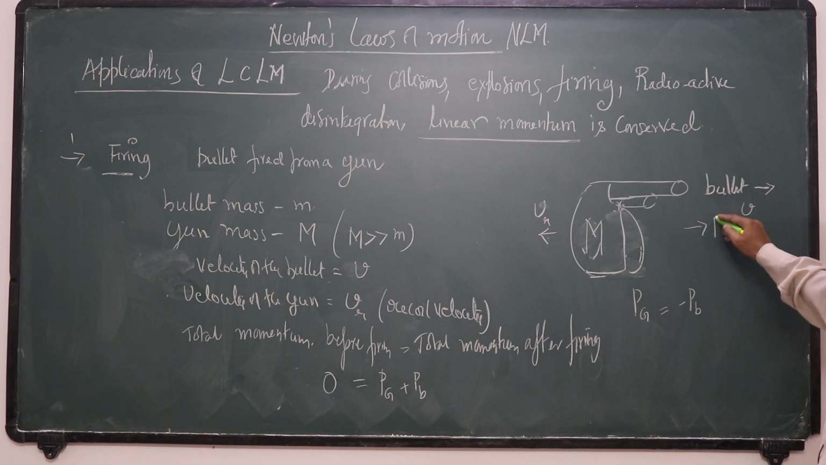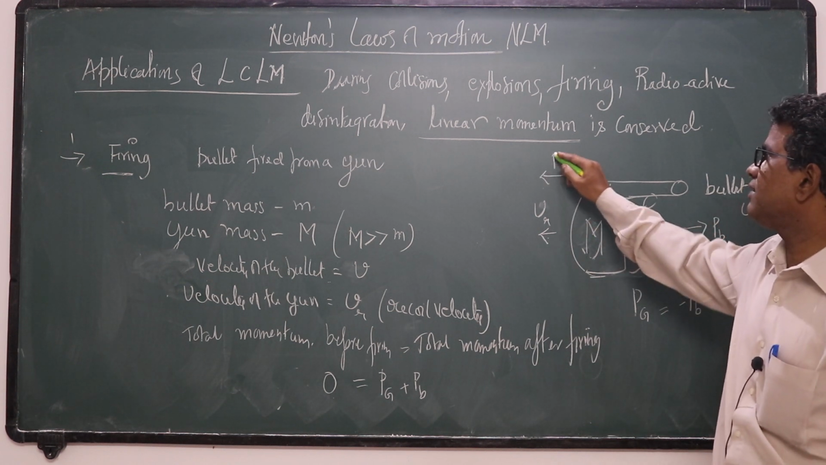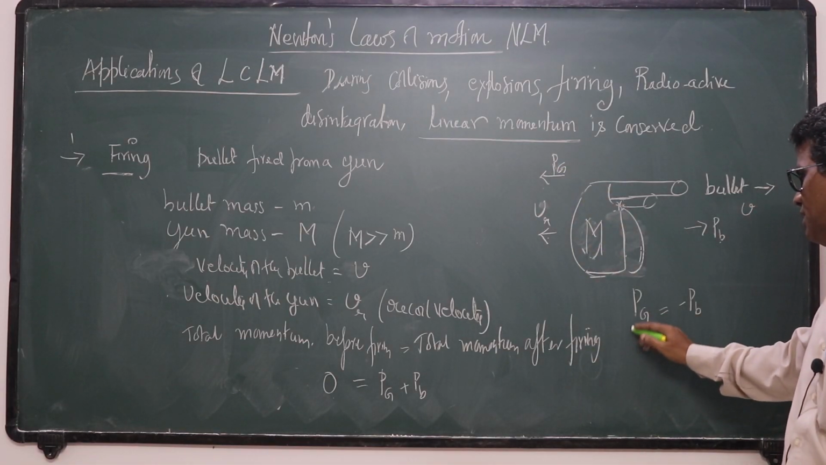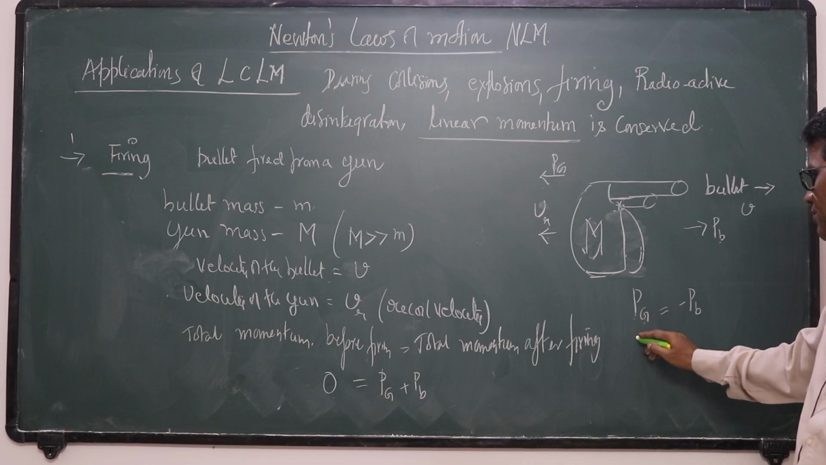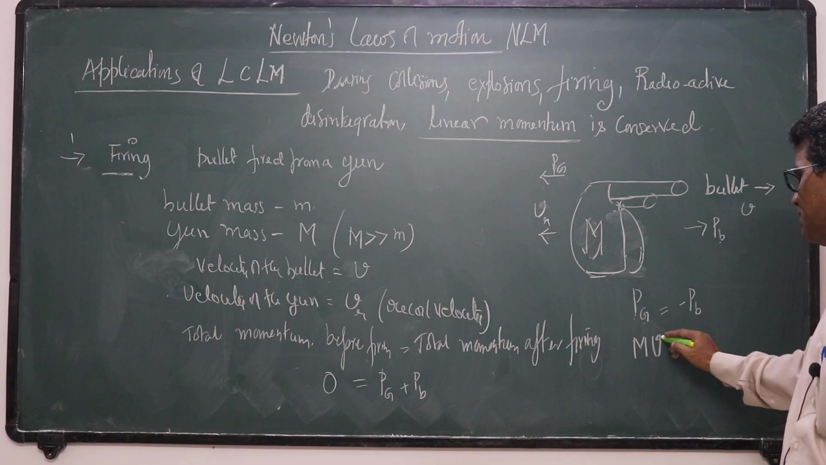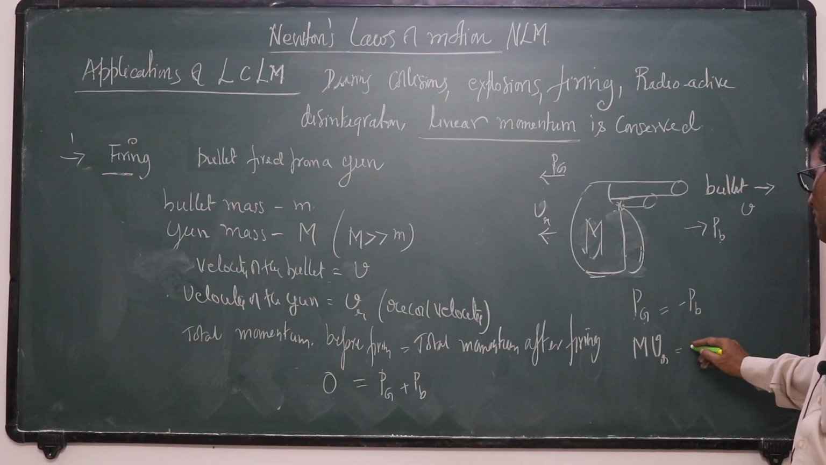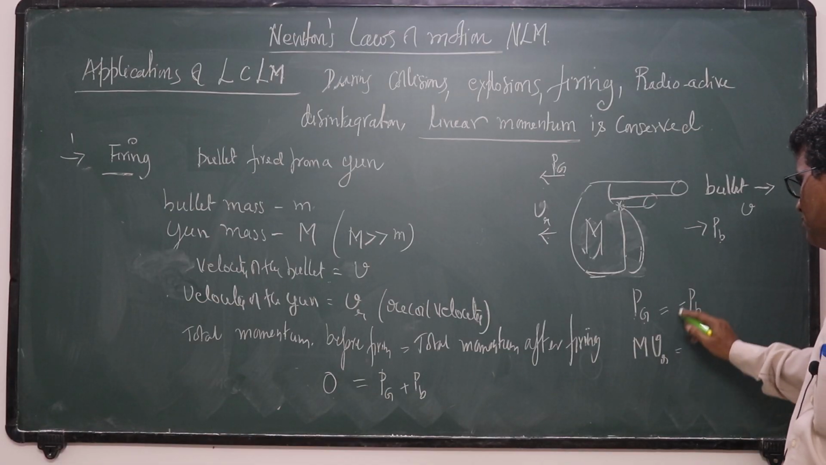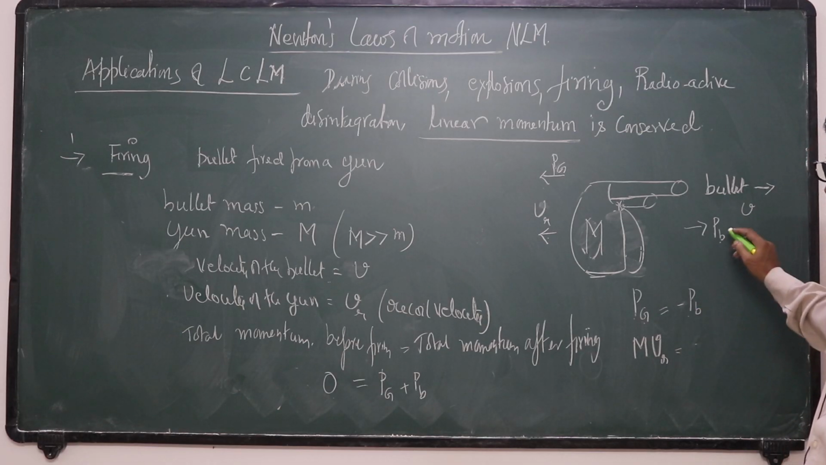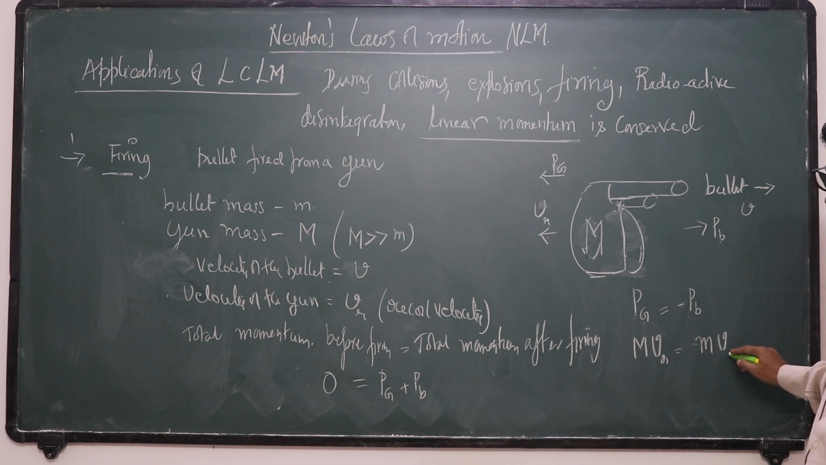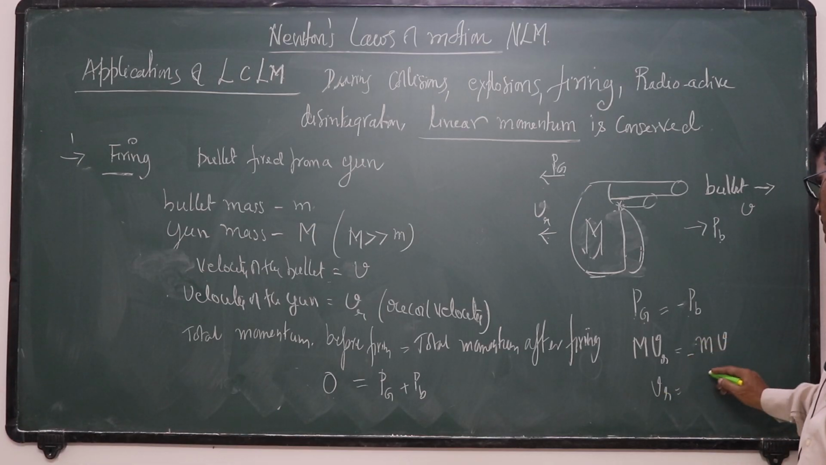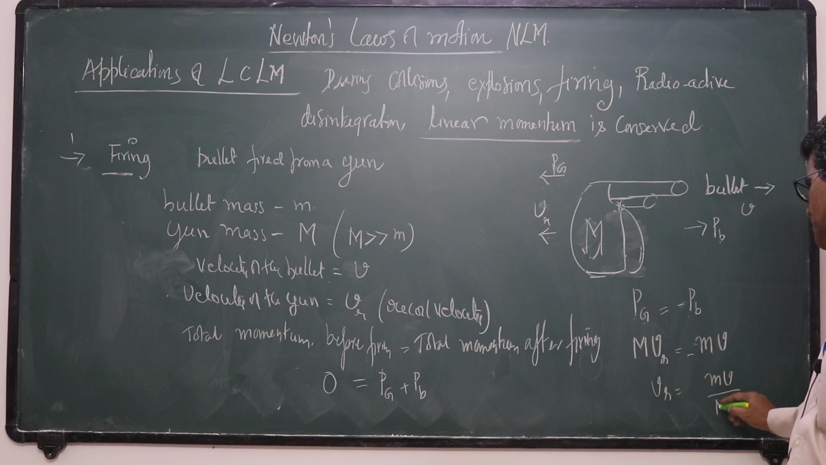Momentum of the bullet will be in the forward direction, momentum of the gun will be in the backward direction with the same magnitudes. The momentum of the gun is mass of the gun into velocity of the gun, that is recoil velocity. Using minus, I will write minus M Vr minus, what is the momentum of the bullet? Mass of the bullet into velocity of the bullet. So Vr is equal to minus mv by capital M.